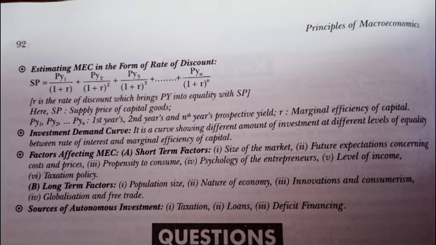Now, estimating MEC in the form of rate of discount. SP is equal to PY1 upon (1 plus r) plus PY2 upon (1 plus r) squared plus PY3 upon (1 plus r) cubed, and so on up to PYn upon (1 plus r) raised to the power n. R is the rate of discount which brings PY into equality with SP. Here SP is the supply price of capital goods, and PY1, PY2, up to PYn are the prospective yields in the first year, second year, up to the nth year. R is equal to the marginal efficiency of capital.